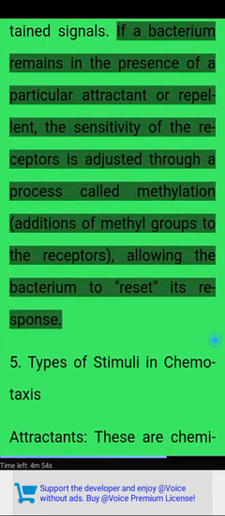attractant or repellent, the sensitivity of the receptors is adjusted through a process called methylation, addition of methyl groups to the receptors, allowing the bacterium to reset its response.